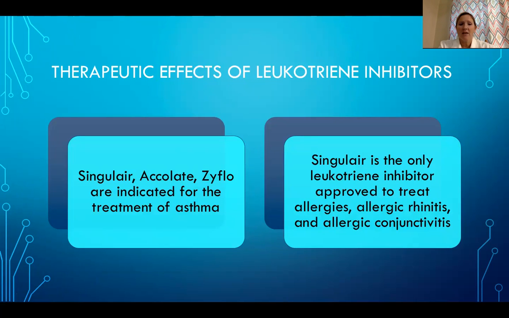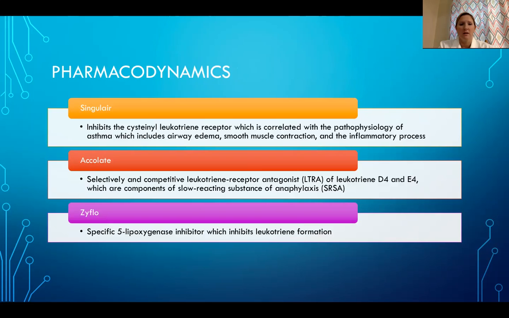Singulair, Accolate, and Zyflo are indicated for the treatment of asthma. Singulair is the only leukotriene inhibitor approved to treat allergies, allergic rhinitis, and allergic conjunctivitis. Singulair inhibits the cysteinyl leukotriene receptor, which is correlated with the pathophysiology of asthma, which includes airway edema, smooth muscle contraction, and the inflammatory process.